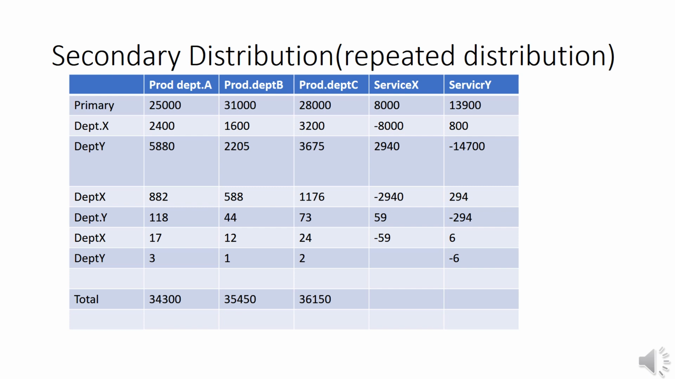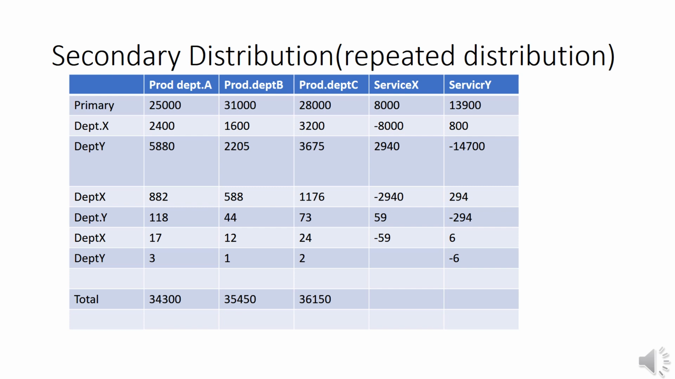Then we take the value of Y, the total of Y, that is 14,700, which can be reallocated into A, B, C and Y, in the same sense. Again we have an amount in Y department, 294. It can be reapportioned into Y department 118, 44, 73, 59 according to the ratio of 3:2:4:1. Again we have an amount of 59 for department X. It can be reallocated on the basis of the services offered, 3:2:4:1. Here 17, 12, 24 and 6.